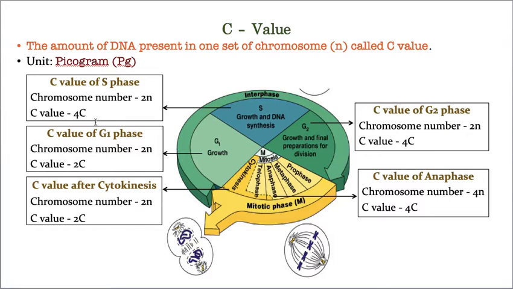Hope you understood now. That's why in S phase the chromosomes are not duplicating, only DNA is duplicating. So the chromosome number remains 2n as it is. Even in G1 it is 2n, and in S phase also 2n, whereas the DNA content only is doubled. That's why G1 has 2C, whereas S phase has 4C. Hope you understood now. If you still don't understand, you can message me and I will answer it again.